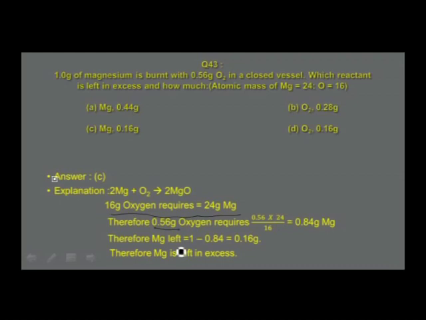Therefore, magnesium is left unreacted. 1 gram of magnesium is given, out of which 0.84 is undergoing reaction. The remaining is 1 minus 0.84, that is equal to 0.16 gram. Therefore, magnesium is left in excess, and 0.16 grams remain. That answer is found in option C.